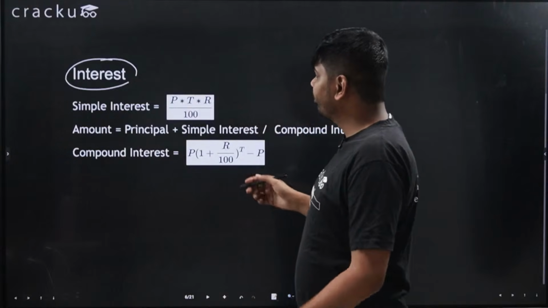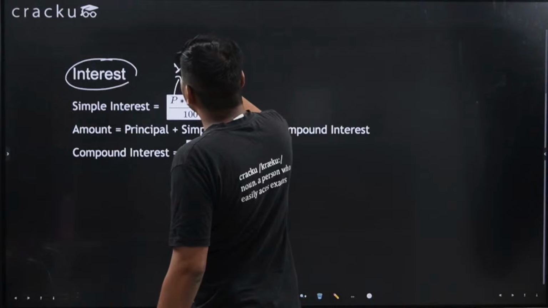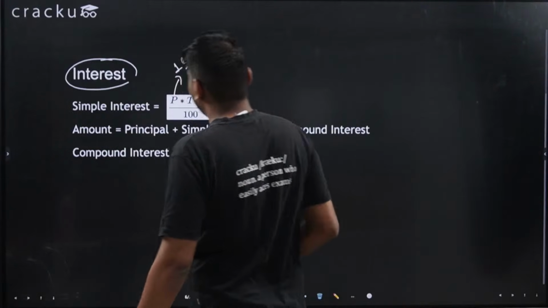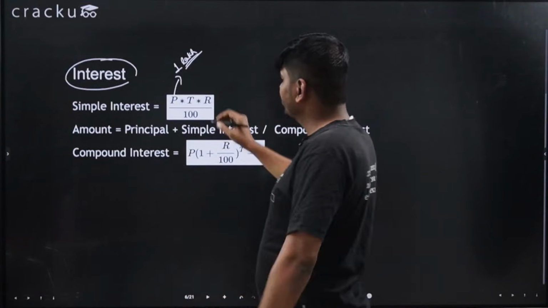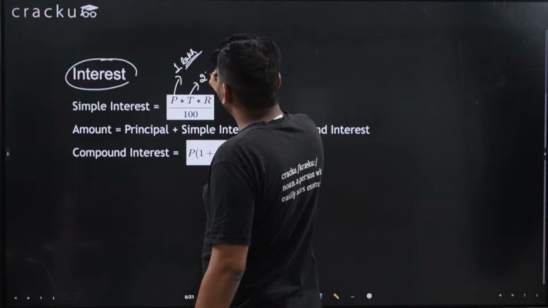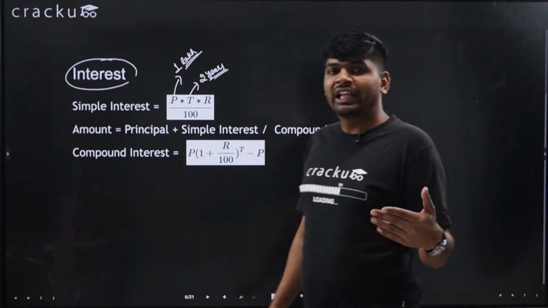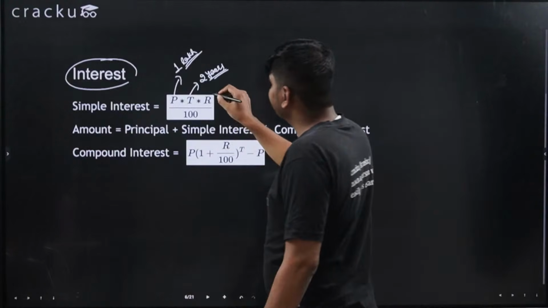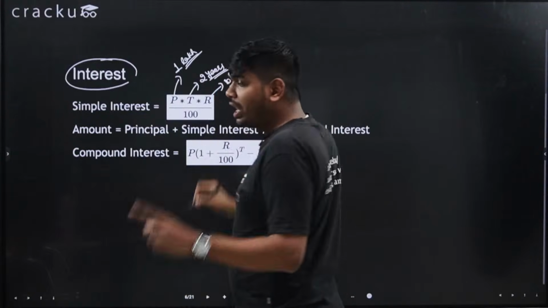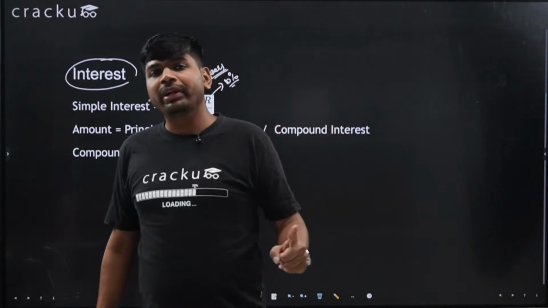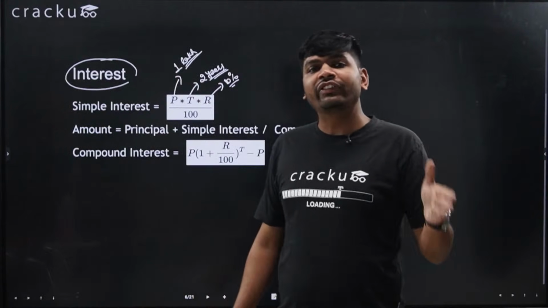So what is the formula of simple interest? P is principal. Principal is 1 lakh that I am depositing in the bank. For example, I deposited the money for 2 years. So T is time period. What is the rate of interest that bank is paying me? That is 10%. So what you are doing? You are depositing 1 lakh rupees in the bank at a simple interest of 10% for 2 years. Now how much interest will you get?